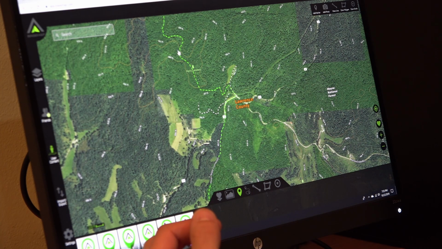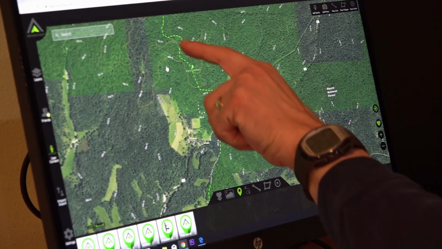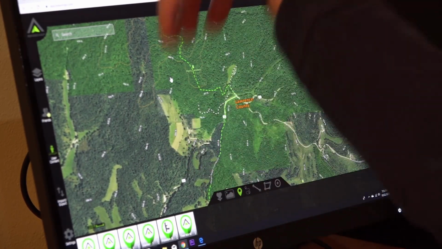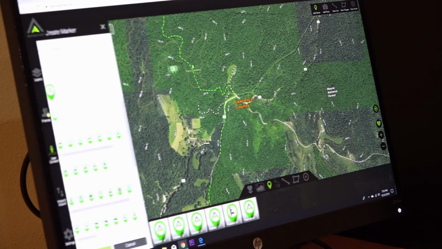So right here, there's like a ridge that runs across. And what I'd like to maybe check out is if I can slip in from here, come along the edge of the public land here, and come up in here and try to catch deer movement coming around this ridge to get around here and enter this on a day when we have a north wind. I'm going to want to try to check out this spot right in here.